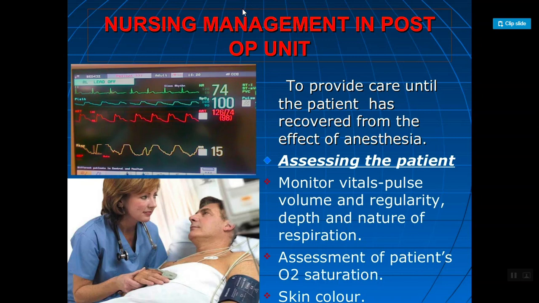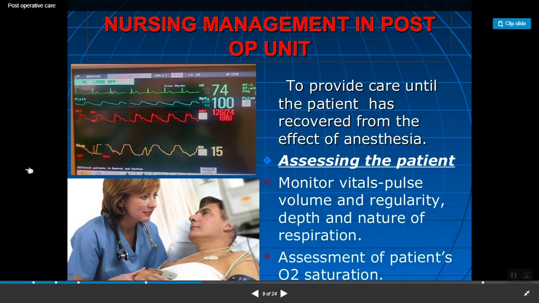Second is the assessment. You can see in the diagram that there is a monitor, with continuous monitoring of the heart rate, SpO2 level, patient's ECG, and blood pressure. All these things are monitored with this equipment.